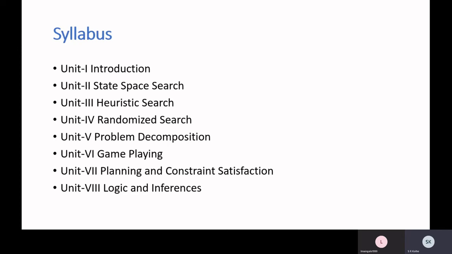And our last unit, unit 8, is on logic and inferences. Basically this unit deals with how to represent knowledge in zeros and ones. We have already discussed logic and how to draw inferences in logic in the Mathematical Foundations of Computer Science course in your first semester last year. There we studied propositional and predicate logic. What we are going to do in this course is study how to use that mathematics in artificial intelligence.